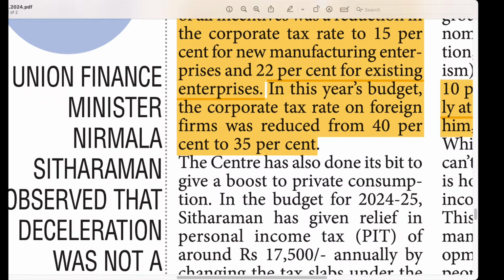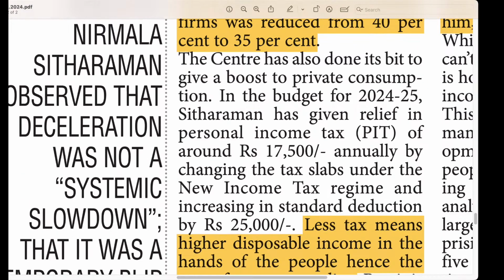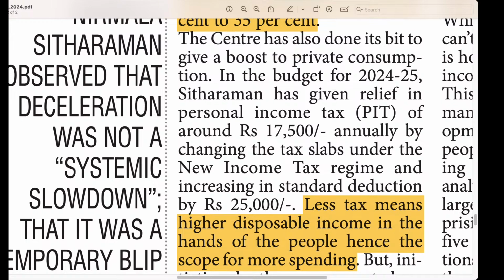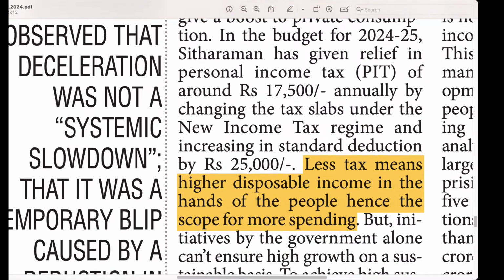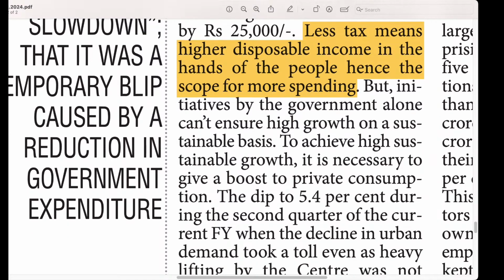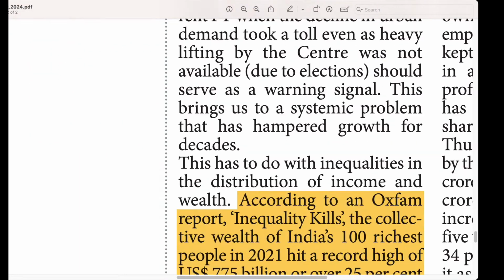At the same time, foreign firms' tax was reduced from 40 to 35%, that is another important thing. When it comes to individuals, they have mentioned how the new tax regime is benefiting. If the tax is decreased, then the income in the hands of the people will increase, then they are going to spend more, ultimately improving the GDP.